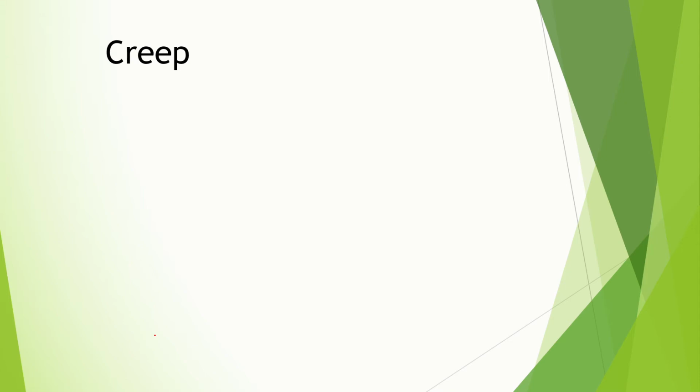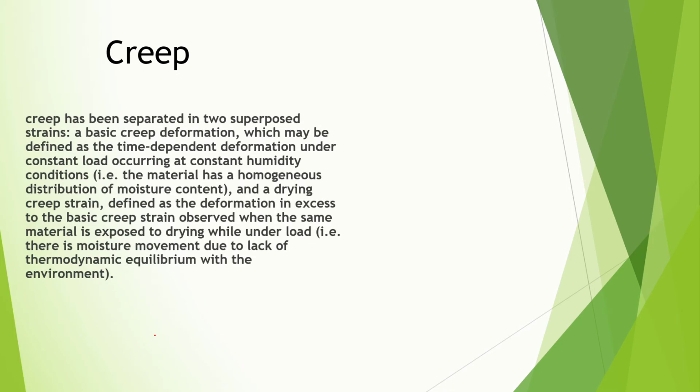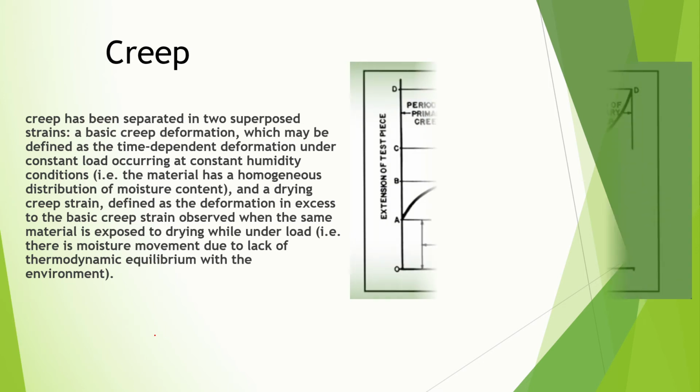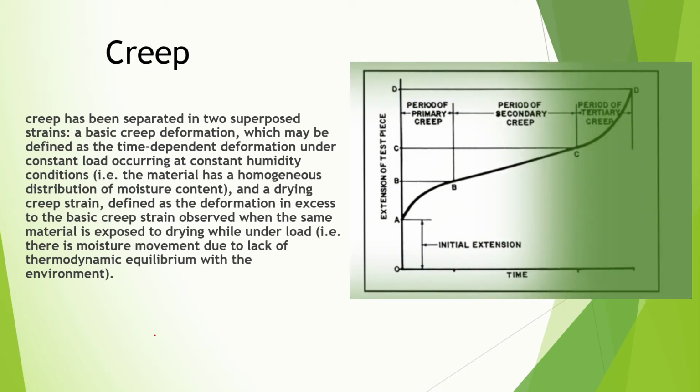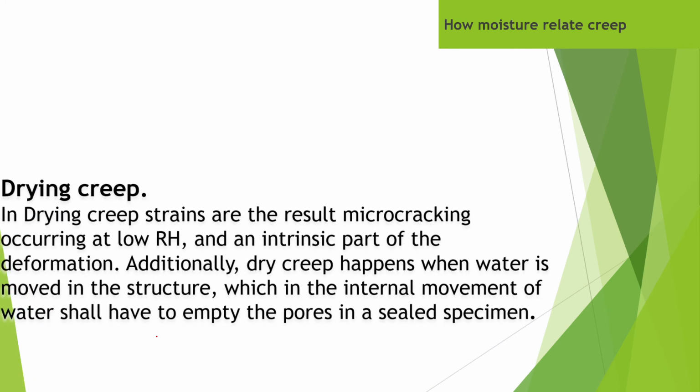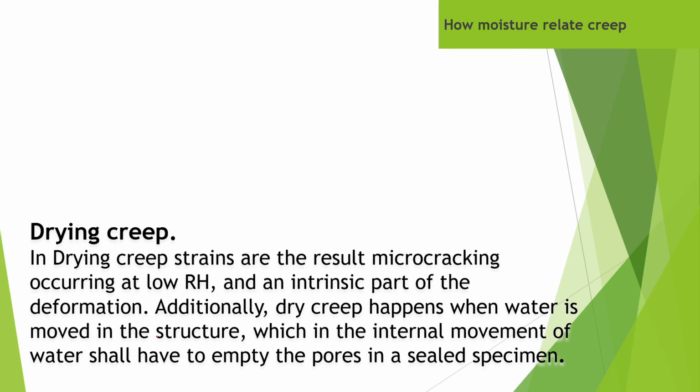Then we will answer about the difference between them. This is a recall from creep. Creep can be differentiated into two types: basic creep and dry creep. Mainly we were talking about dry creep, which is affected by moisture. In the differences between them, this table shows us the stages creep undergoes. And the difference between them is, firstly, let me go back to dry creep.